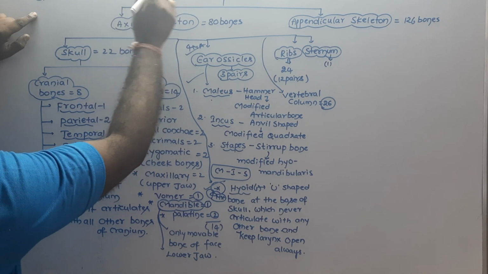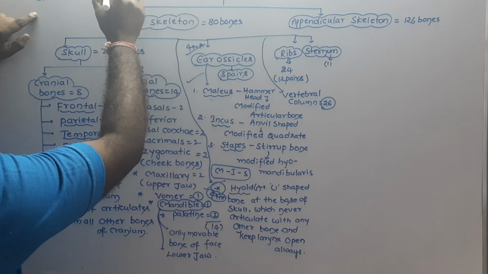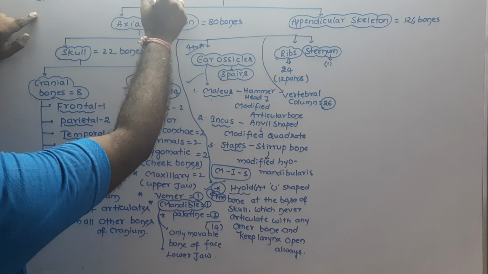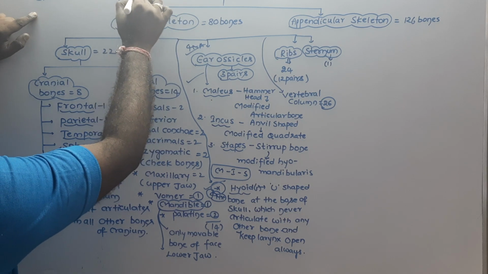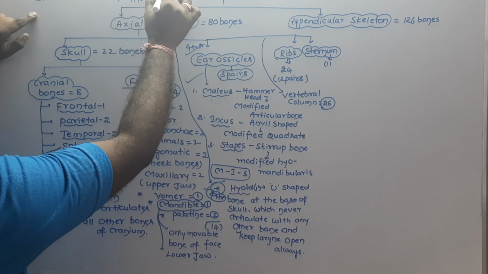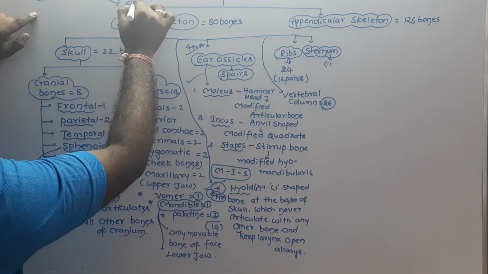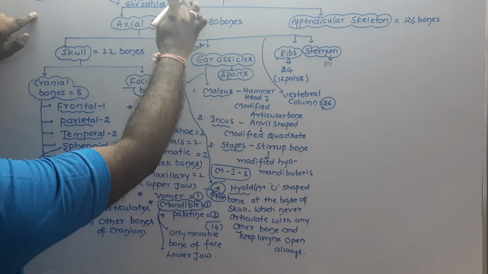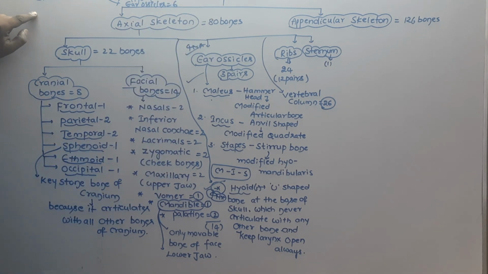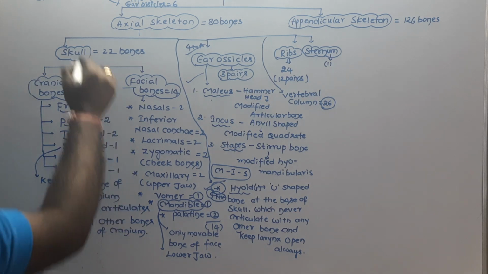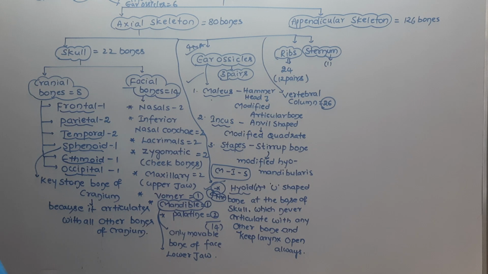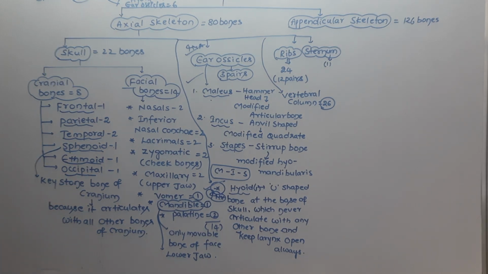Cranial bones are 8, and facial bones, how many? 14. And you know hyoid also belongs to the skull, 1. And ear ossicles are 6. 6 plus 1, 7. 7 plus 14, 21, plus 8, 29. The total number of bones associated with skull are 29.